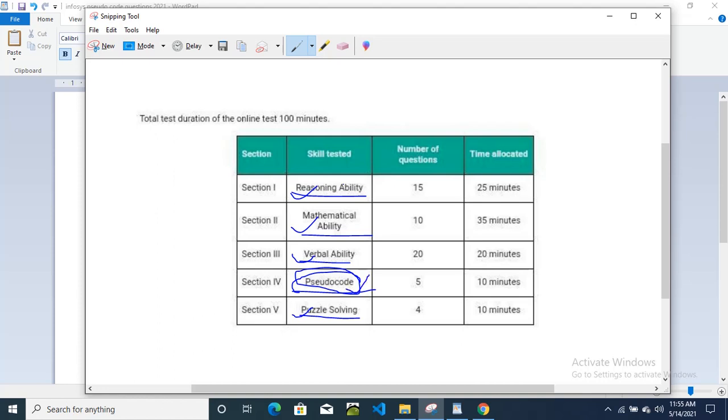For the reasoning ability, as per new pattern you will have a total of 15 questions and 25 minutes time will be allocated to you. Then for mathematical ability, 10 questions with 35 minutes. For verbal ability, 20 questions, 20 minutes. Pseudocode, 5 questions will be asked, and 10 minutes will be allocated to you. And then puzzle solving, 4 questions will be asked and 10 minutes will be allocated.